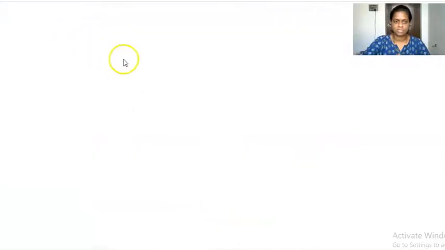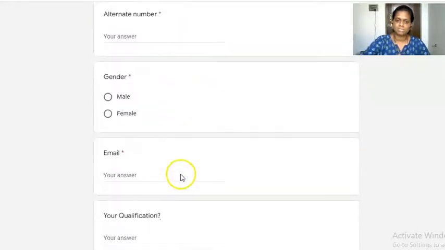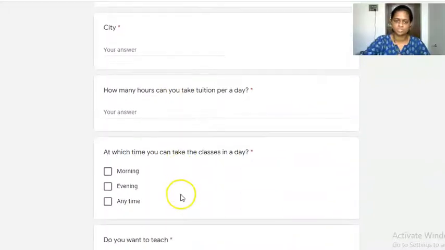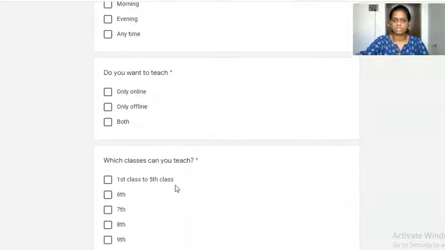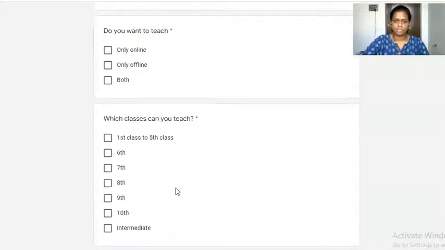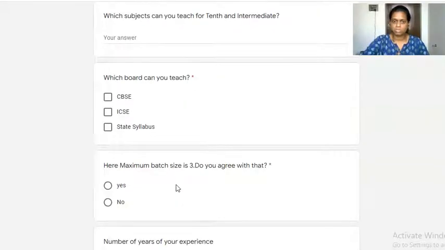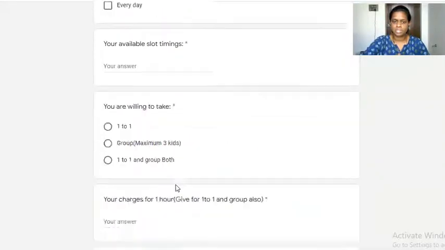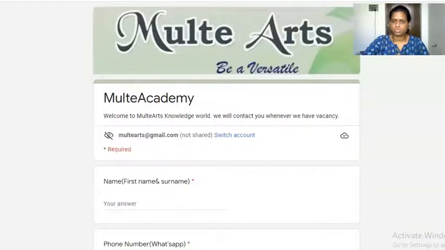The online teacher application link navigates to a Google Doc where we take all your details like first name, phone number, qualification, how many hours you're going to take tuitions per day, and your timings. We go very specific: only offline or online, or you can do both, which standard you are comfortable with, the subjects, and which board you are into. You fill all these things up. My team will call you and take the remaining details and the demo. Then you're all set to take the tuitions or any training.